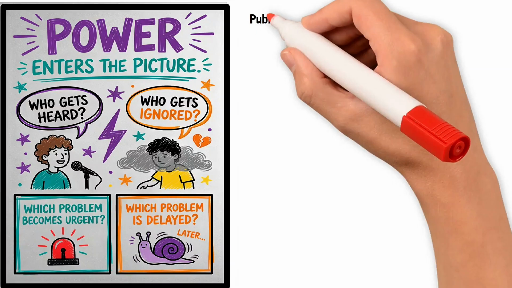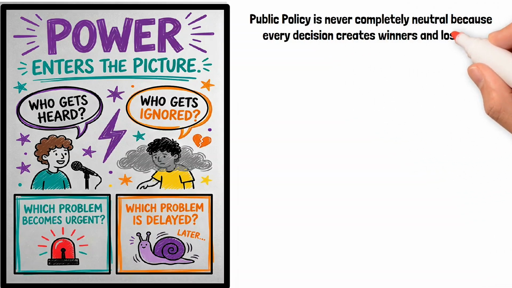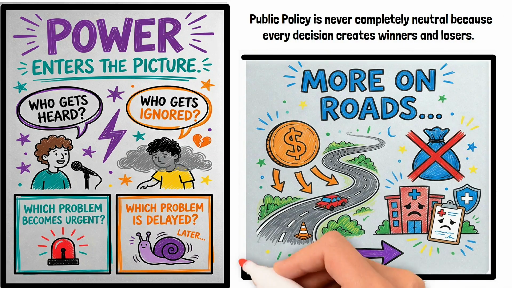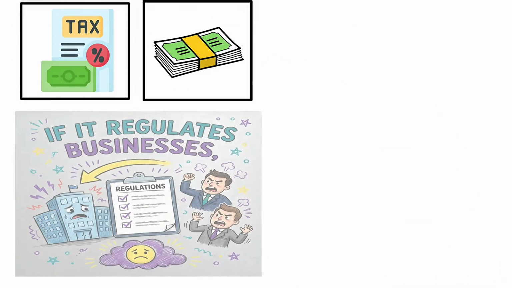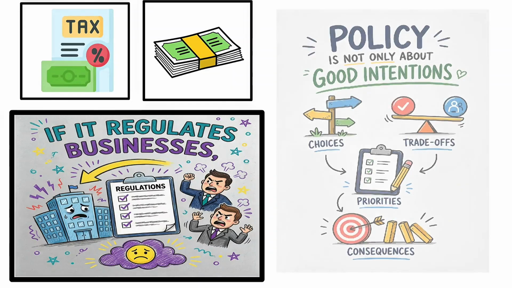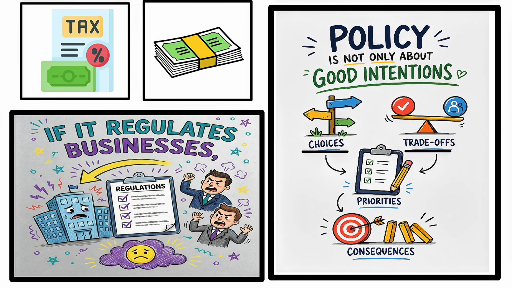Public policy is never completely neutral because every decision creates winners and losers. If government spends more on roads, maybe less money goes to hospitals. If it increases taxes, some people pay more. If it regulates businesses, companies may complain. So policy is not only about good intentions. It is about choices, trade-offs, and consequences.